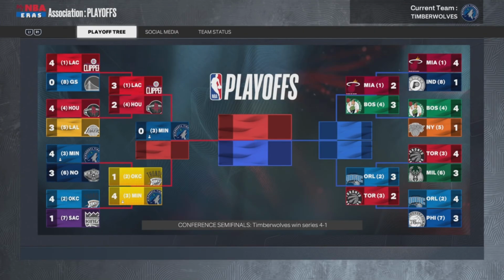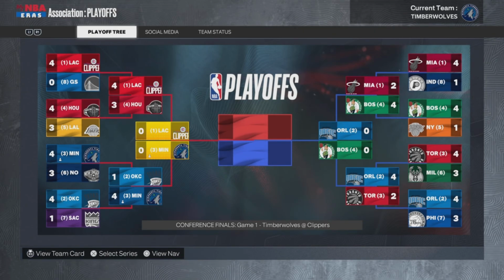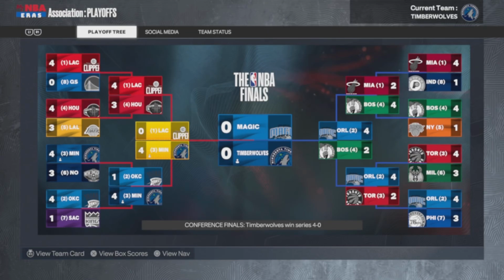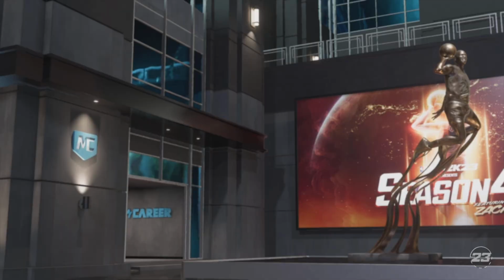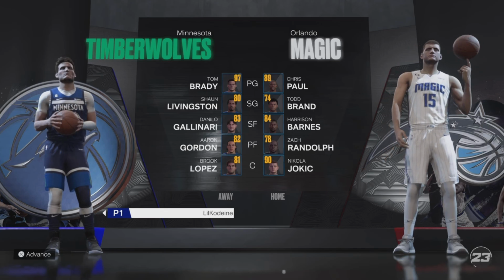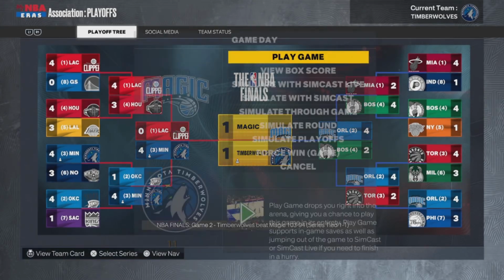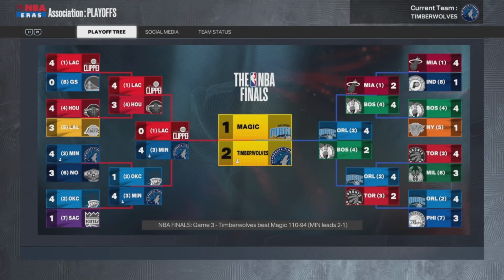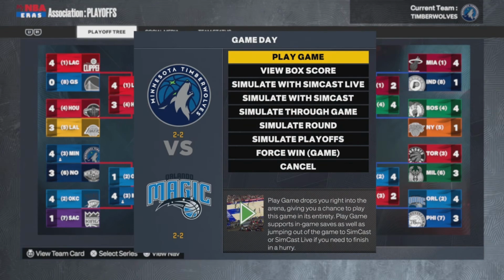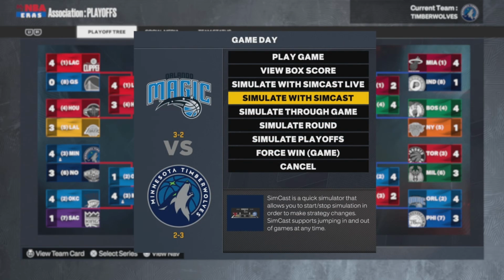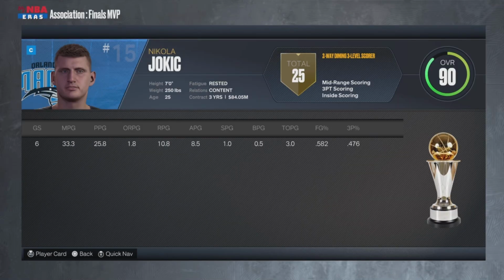OKC Thunder, more like OKC, it's a bummer you're eliminated. Now we're going up against the Clippers, more like you're gone. Yeah, we swept them. I didn't have any funny jokes for that one. Tom Brady versus Chris Paul and Jokic. All right, this is terrifying, but I think we got it. I think Tom can win a championship here. We win the game of the 2nd and the 3rd and the 4th. Well, we don't win the 4th. That's a lie. Game 5, though, can we win? No, Magic win game 5. And okay. Jokic is your Finals MVP.